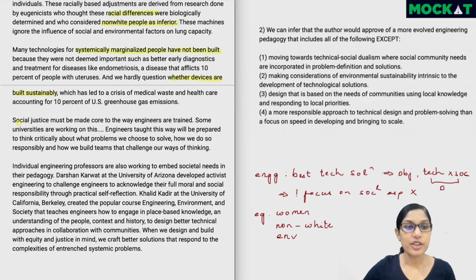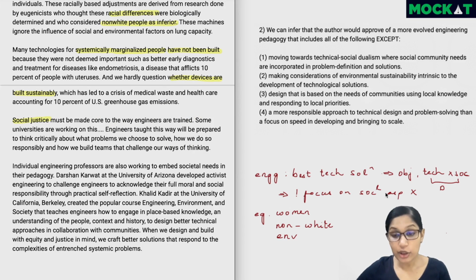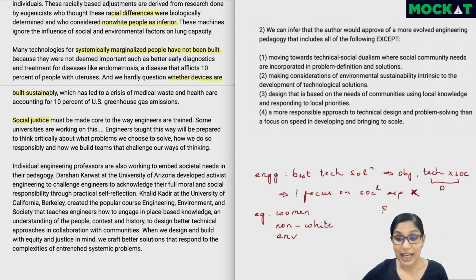Coming back to the passage. Social justice must be made core to the way engineers are trained. So the author is saying that right now we're not focusing on social aspects and we have to. This is something which is wrong and we have to focus on social justice. Some universities are working on this. Engineers taught this way will be prepared to think critically about what problems we choose to solve, how we do so responsibly, and how we build teams that challenge our ways of thinking. Individual engineering professors are also working to embed societal needs in their pedagogy. Darshan Karwat, we have some names.